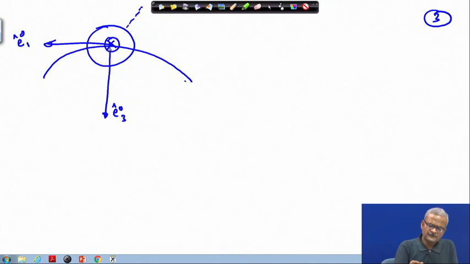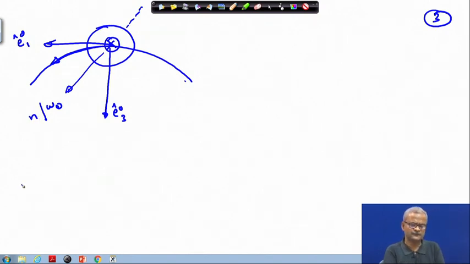the orbital angular velocity lies in this direction, or the orbital frequency, the corresponding vector, it will lie here, because the satellite is going along this orbit, and therefore it will lie in this direction, which we have written as omega 0, or the same thing as n, the notation we have used. So this is your E2 positive direction. The satellite is going in this orbit, and then it is perturbed from this condition.